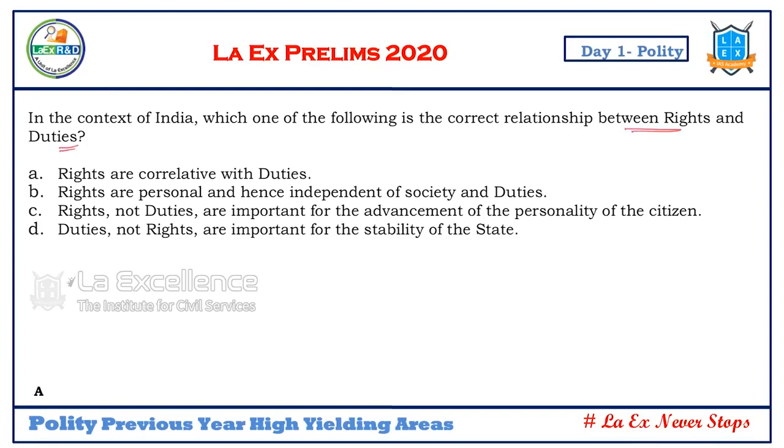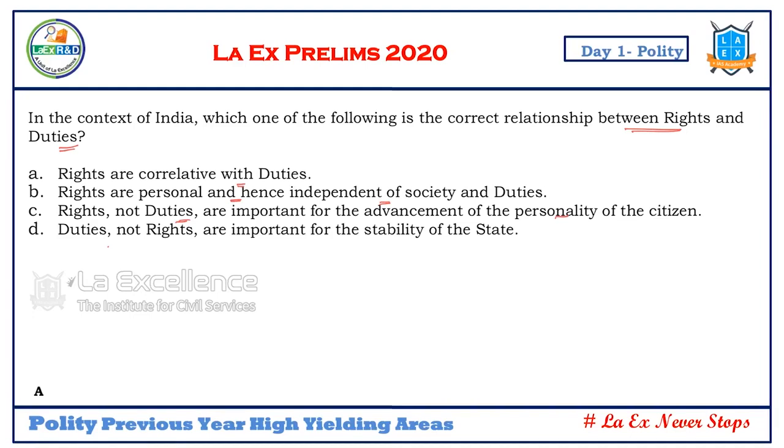Next, relationship between rights and duties. Remember carefully. See the statement here. Rights are correlative with duties. Rights are personal and independent of society and duties. Rights, not duties, are important in the advancement of the personality of the citizen. Duties, not rights, are important for the stability of the state.